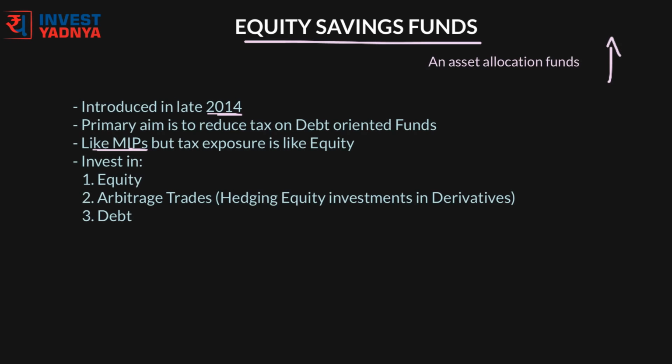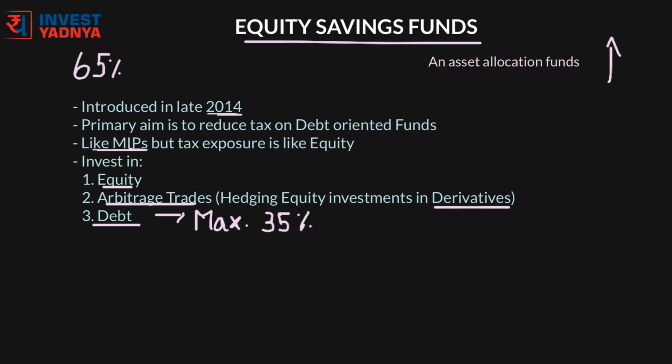Equity savings funds aim to generate returns from investments in equities, arbitrage trades, and fixed income securities. As we all know, a fund is taxed as an equity fund if it invests a minimum of 65% of the overall portfolio in equity or equity related instruments. So to retain equity taxation, this fund category will restrict the fixed income or debt exposure to 35%.